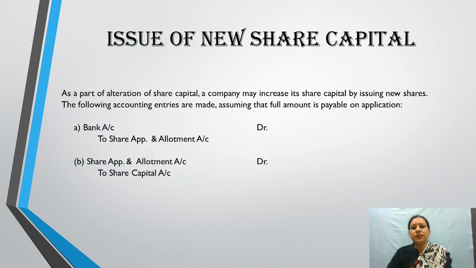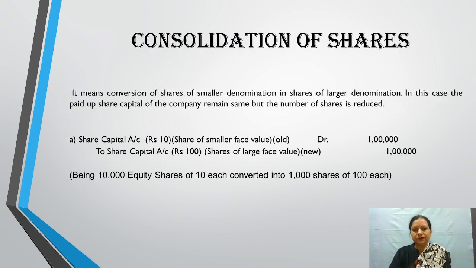First of all, issue of new share capital. As a part of alteration of share capital, a company may increase its share capital by issuing new shares. These are simple issue of shares, the entries that are done at the time of issue of shares. Various entries are done assuming that the full amount is payable on application. First entry is bank account debited to share application and allotment, and then share application and allotment account debited to share capital. These two entries are done at the time of issue of new share capital. This is one of the methods of alteration of shares.